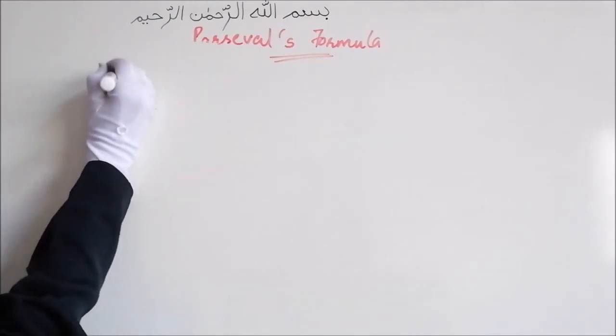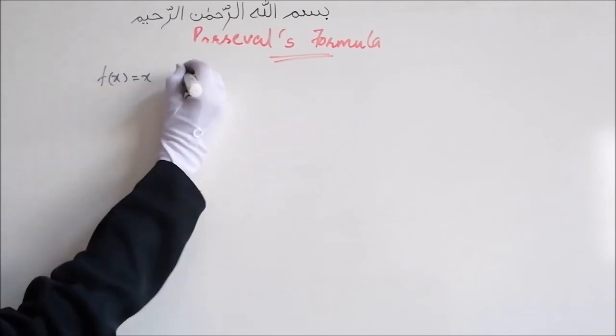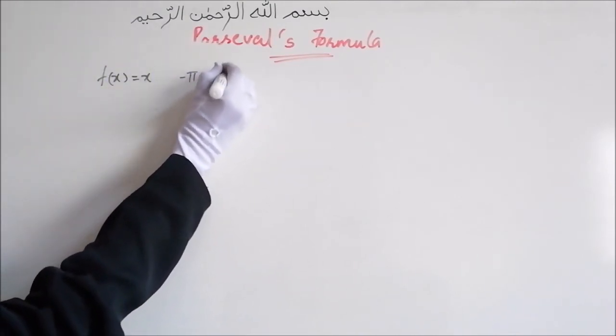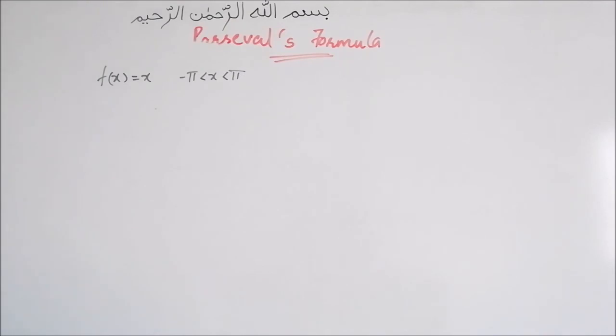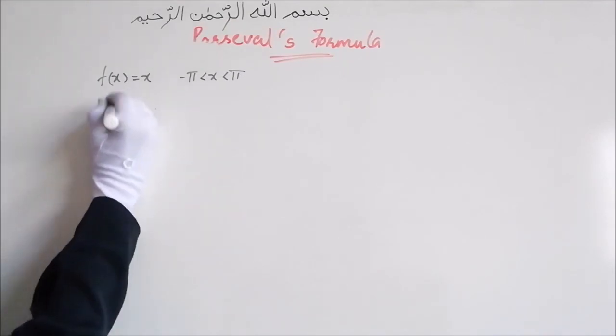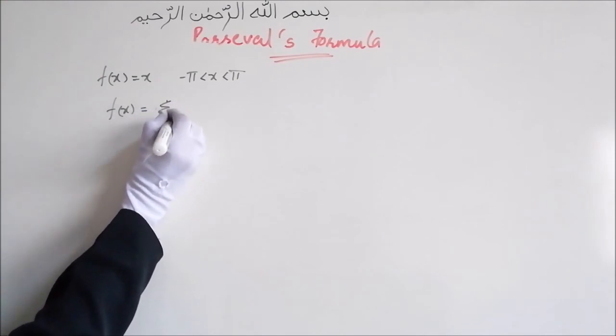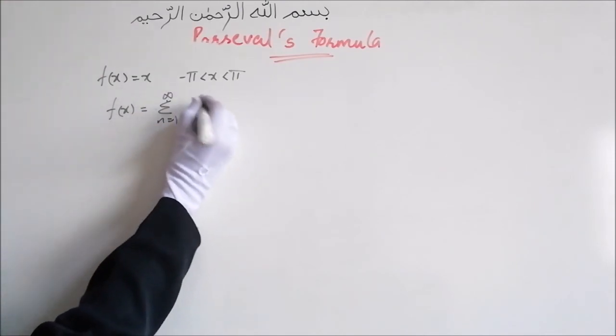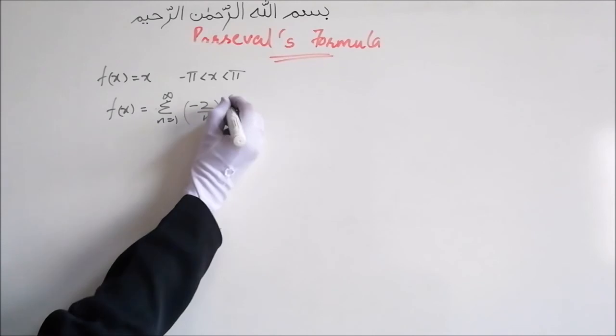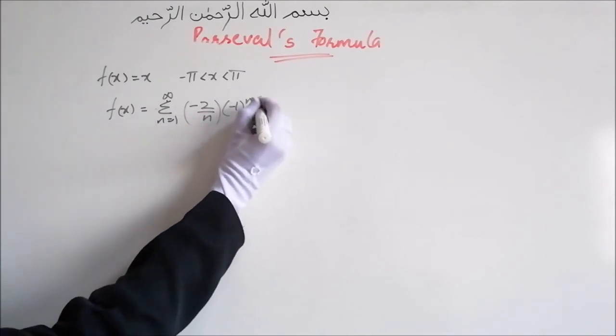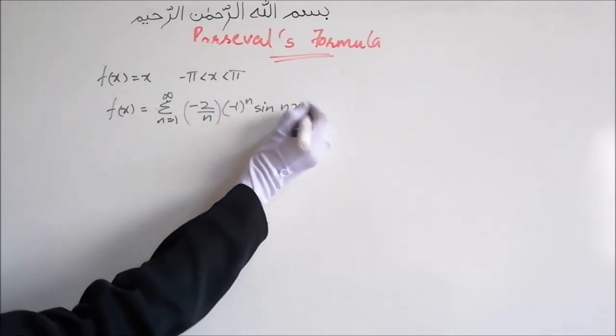Let's say we have a periodic function f of x equals x for minus pi less than x less than pi. It has the Fourier series expansion f of x equal to summation n equal to 1 to infinity minus 2 upon n into minus 1 raised to n sine n x.